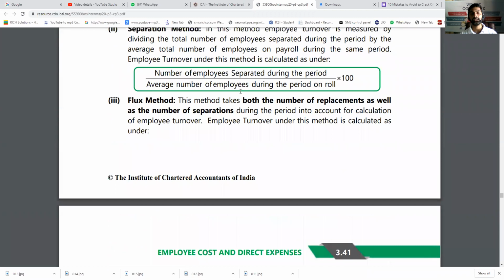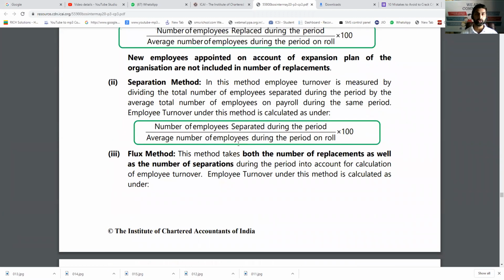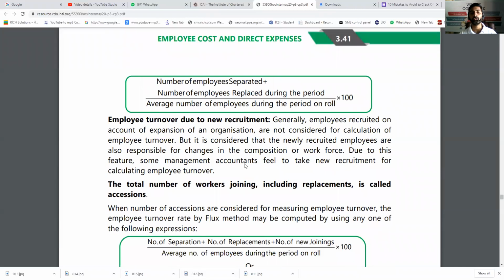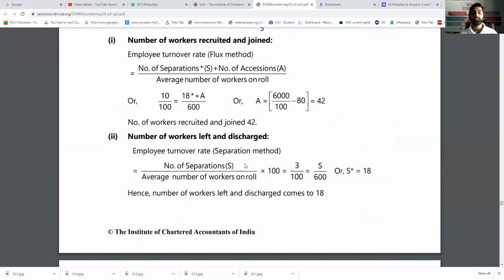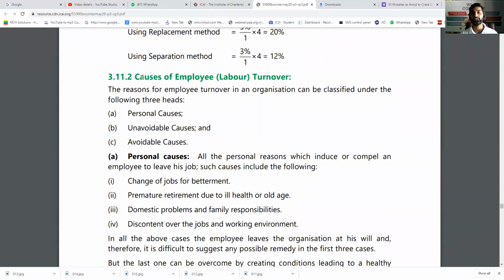Now, ideally, the flux method answer should tally with the first two, but if there are new employees who are not replaced, but who are newly appointed, newly recruited, then that percentage may change. So, first thing is, what are the tools to analyze the labor turnover ratio? Three methods we have seen. Now, the question is, what are the costs involved related with the employee turnover, or what are the causes first?